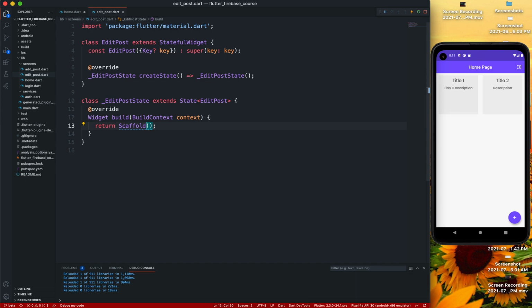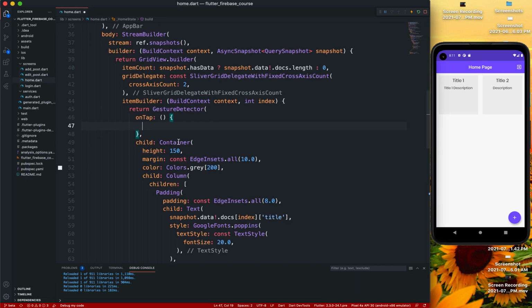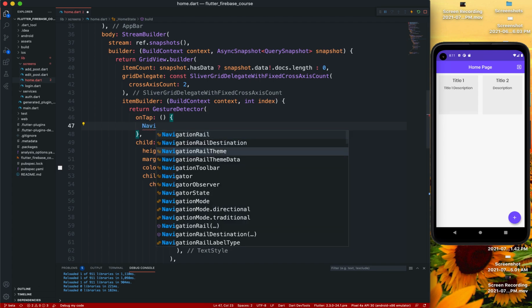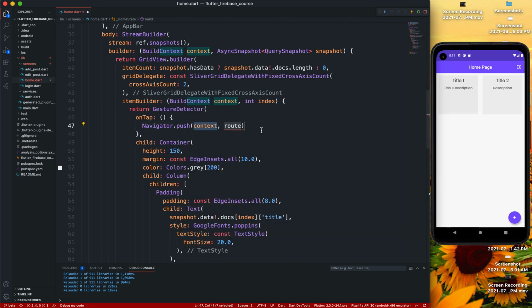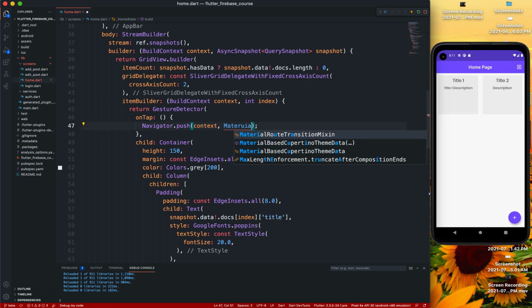Now, okay, now this one, so now we are gonna go Navigator.push, and this is a different way of doing this, but it's a MaterialPageRoute.